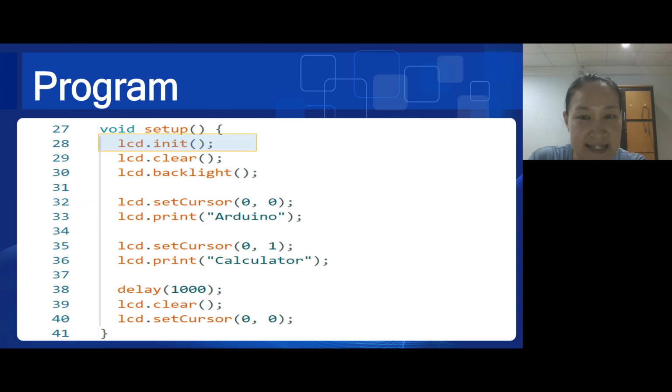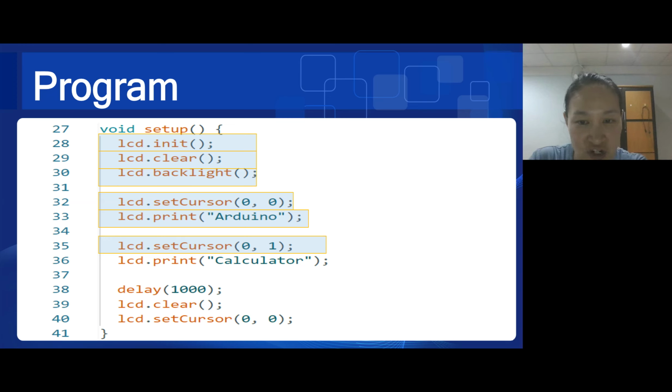This initializes the LCD display. This clears the LCD screen, ensuring it starts with a clean display. This turns on the backlight of the LCD, making the text visible. Set the cursor to the first column of the first row of the LCD. Print the text Arduino starting from the current cursor position.